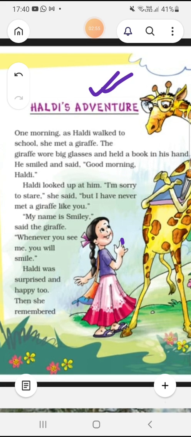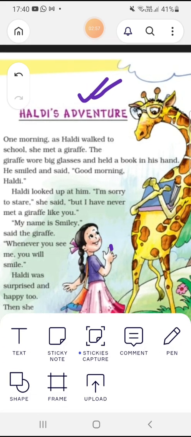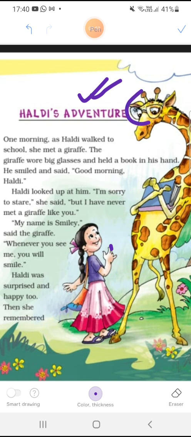The giraffe wore big glasses. So the giraffe was wearing spectacles, glasses, and held a book in his hand. He smiled and said, "Good morning, Haldi."